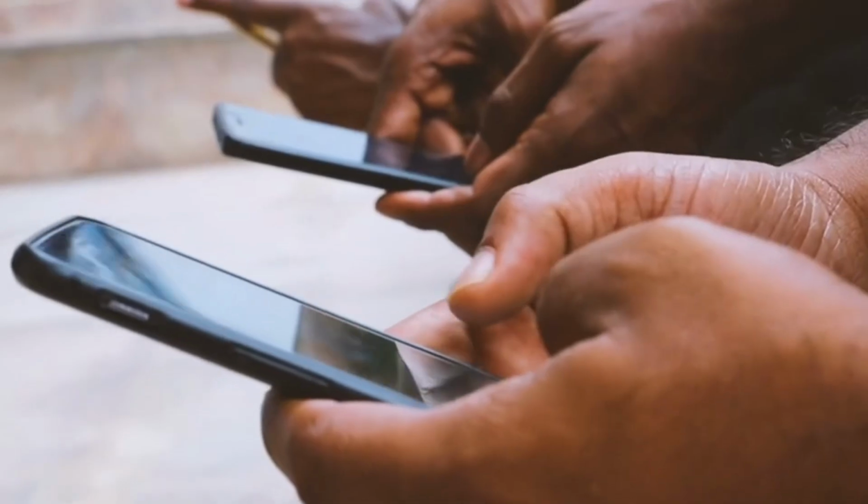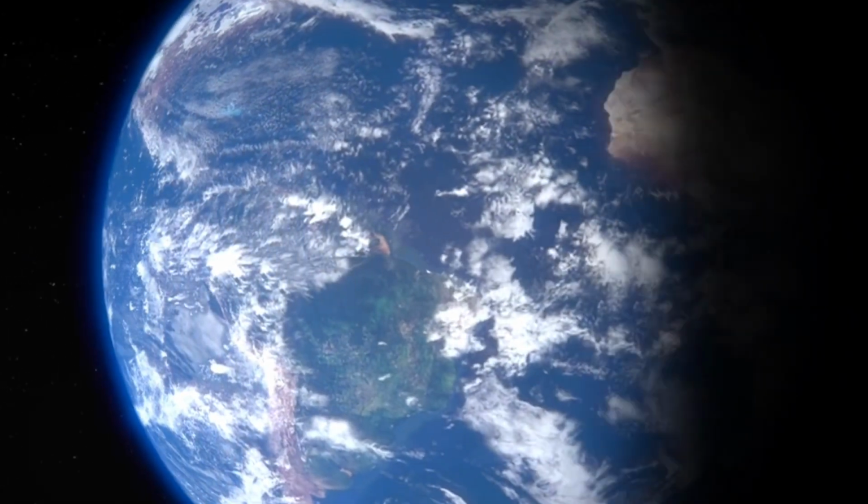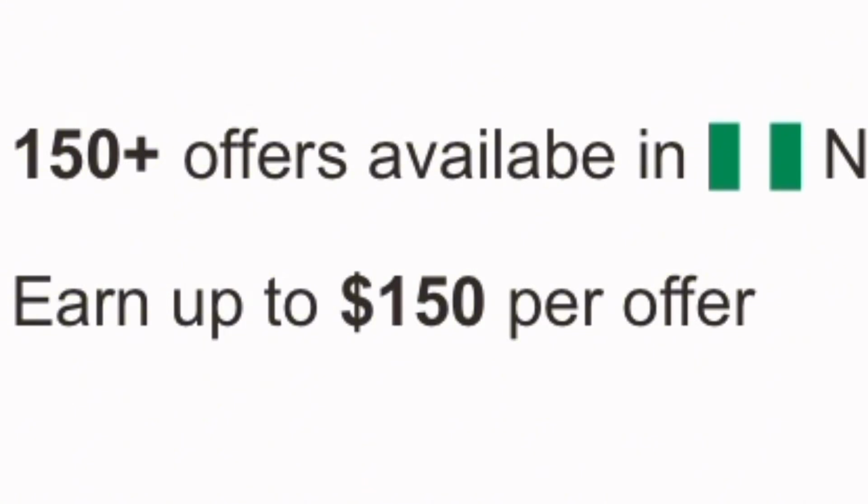When you come down here, you can actually see that we have over 150 offers available in Nigeria. You can actually get access to these websites all over the world. And when you look down here, you can also see that you can earn up to $150 per offer. So this is actually amazing.